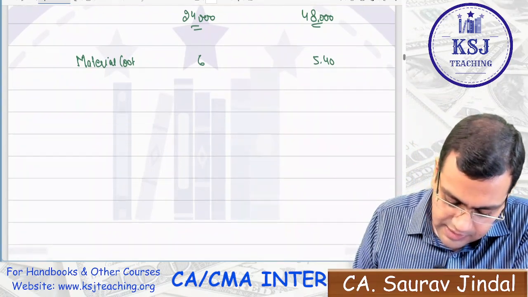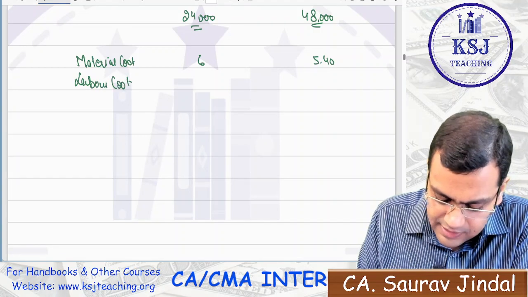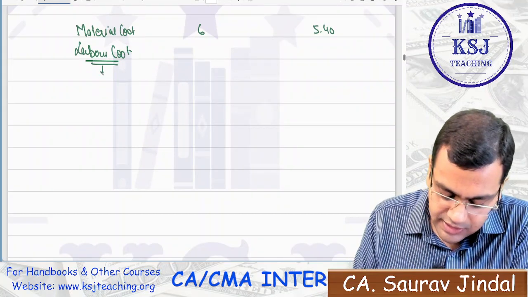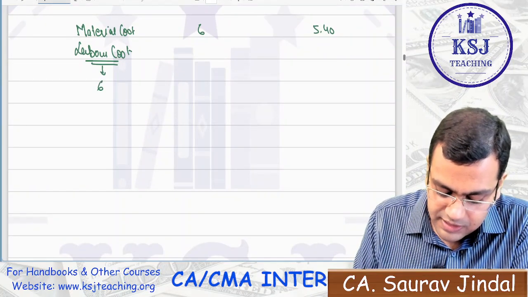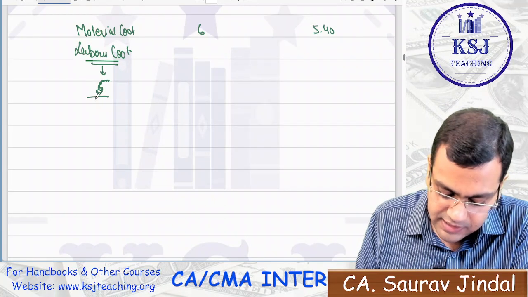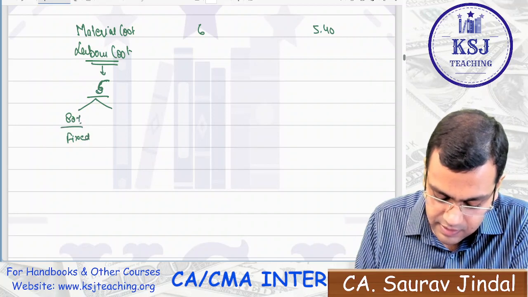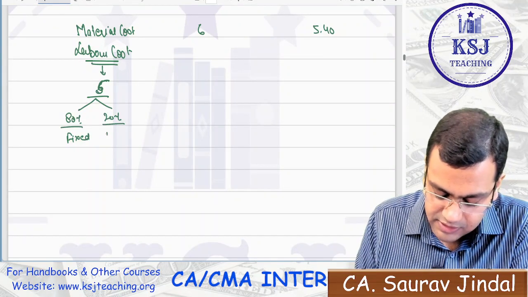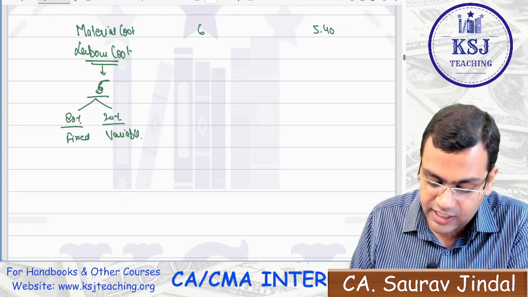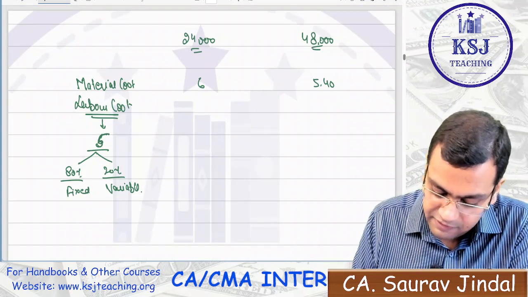A 60 paisa discount. Now coming to labor cost there, I don't know exactly what the value of the labor cost is. For example, he says the labor cost is, let's say, 5 rupees, out of which 80% is fixed and 20% is variable, right? So under this 24,000 units, your total labor cost is going to be 5 rupees.